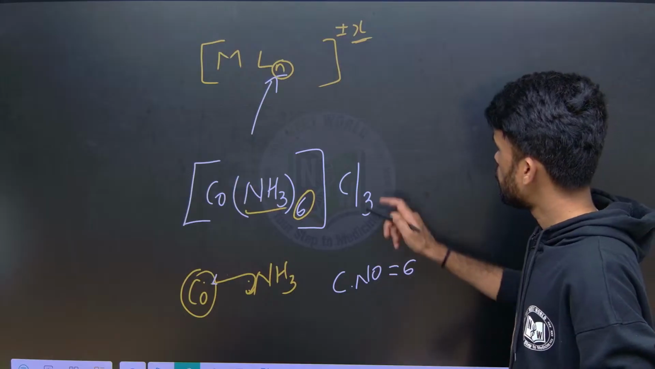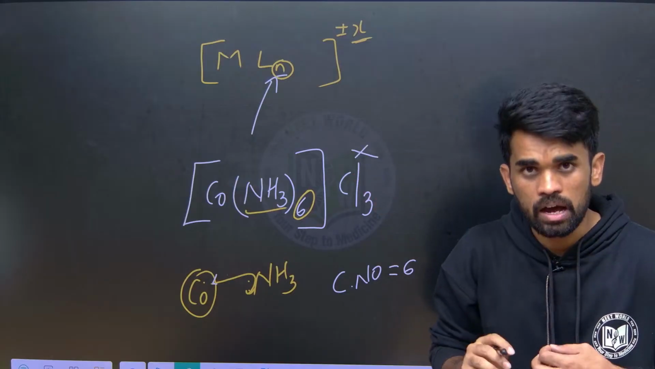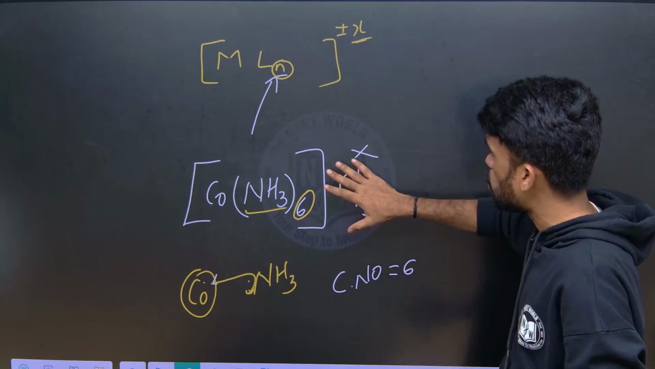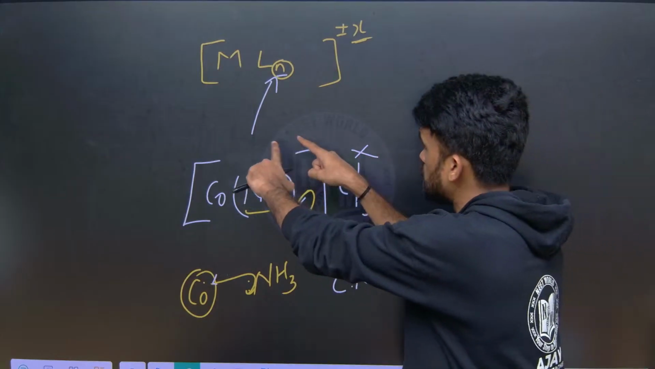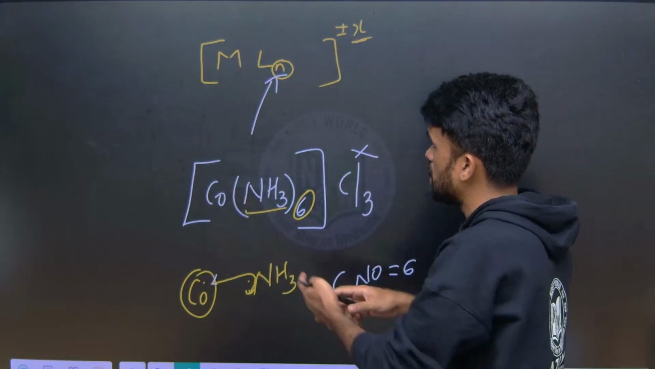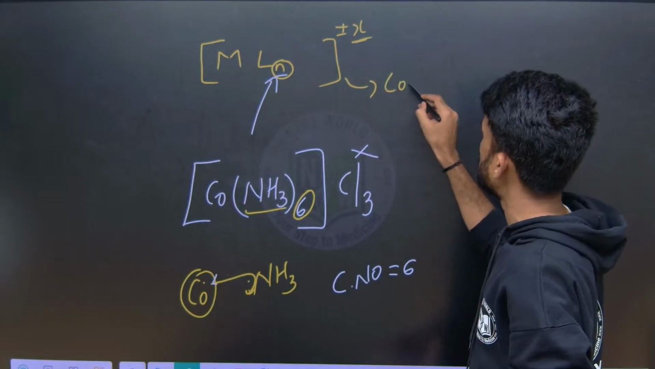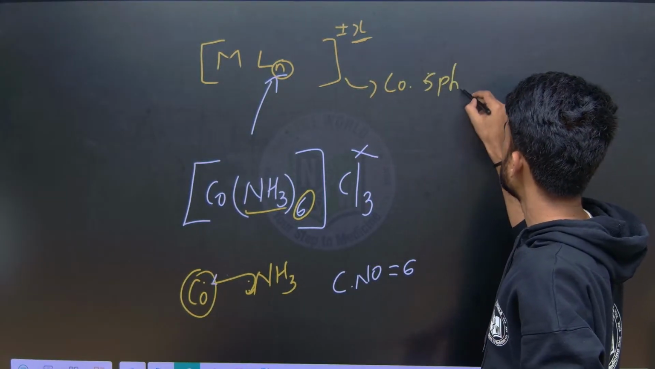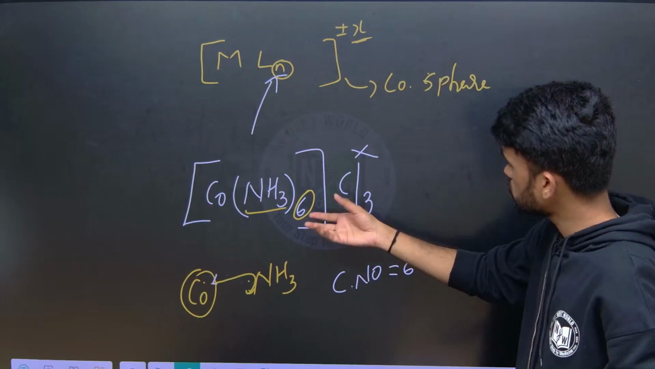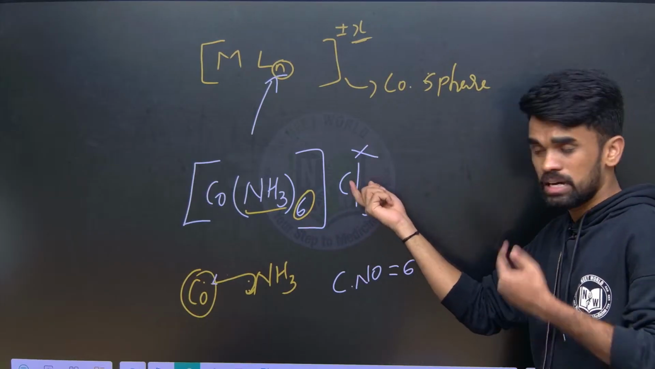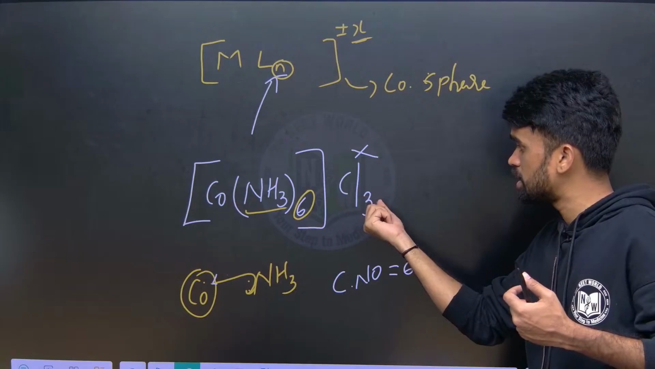Now we should not consider these chloride ions as ligands, because they are outside the coordination sphere. Whatever is present inside the square bracket is called the coordination sphere. So these species, here the 3 chloride ions, are outside it.